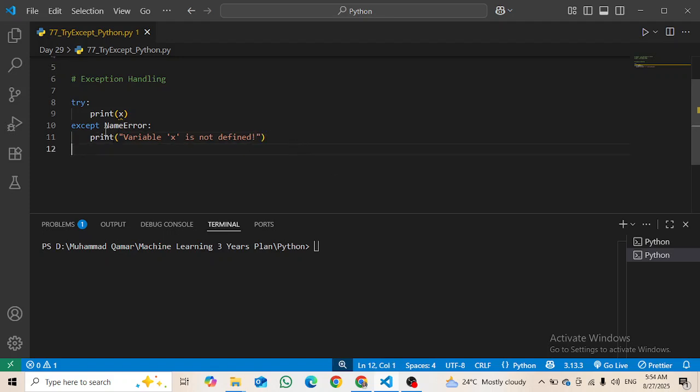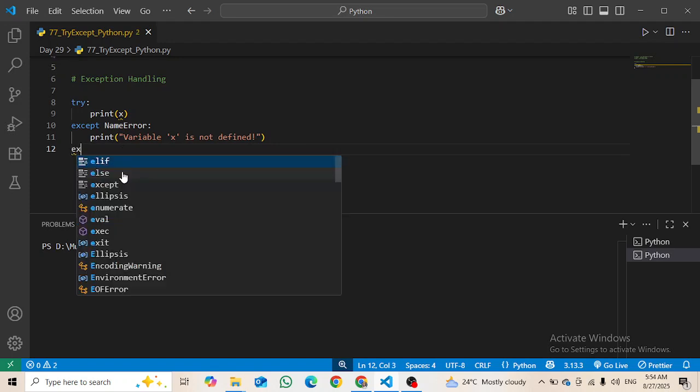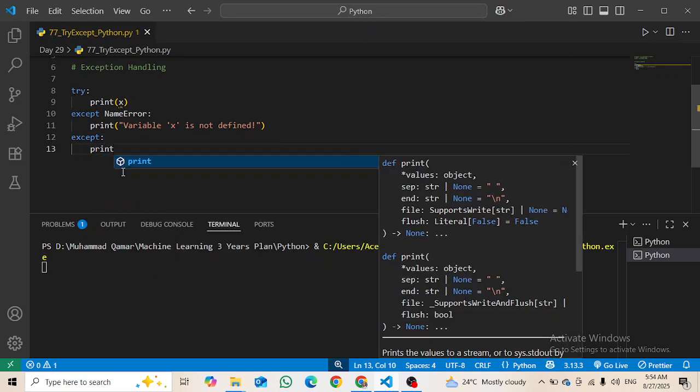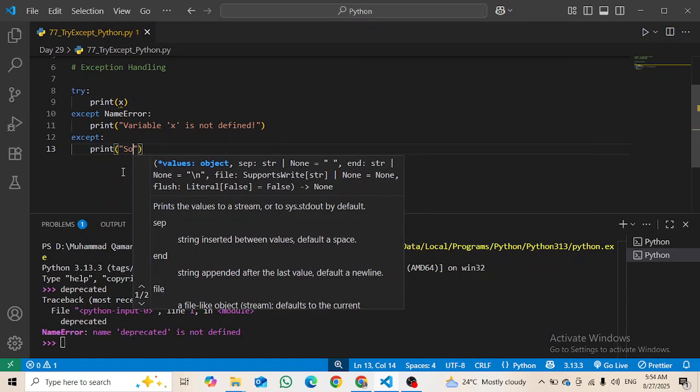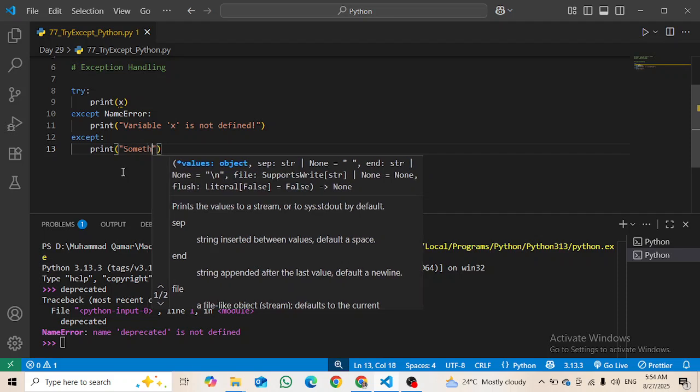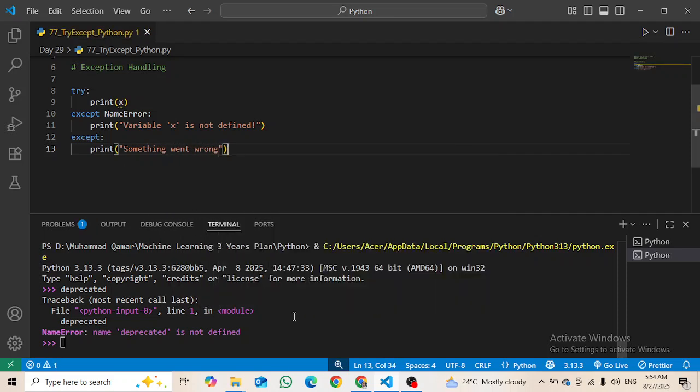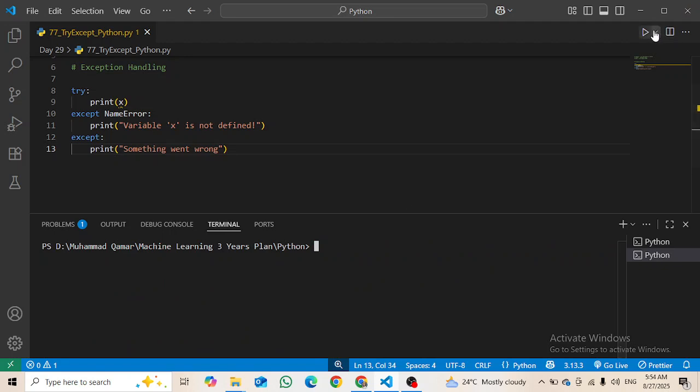But if I don't know what is going to be the error, then I will say try, except, something went wrong. All right, just exit this here, clear this terminal and run it again.